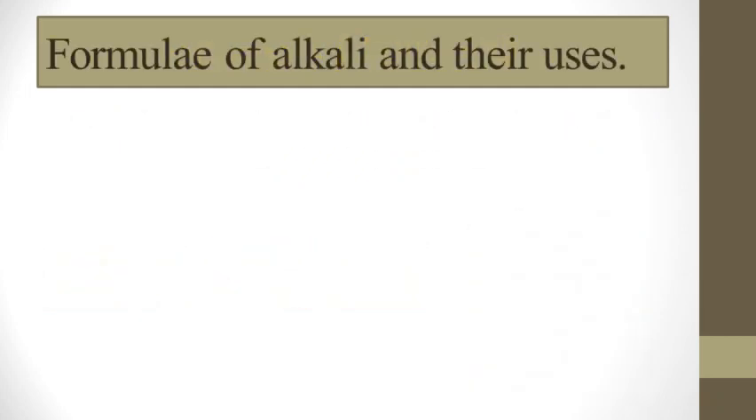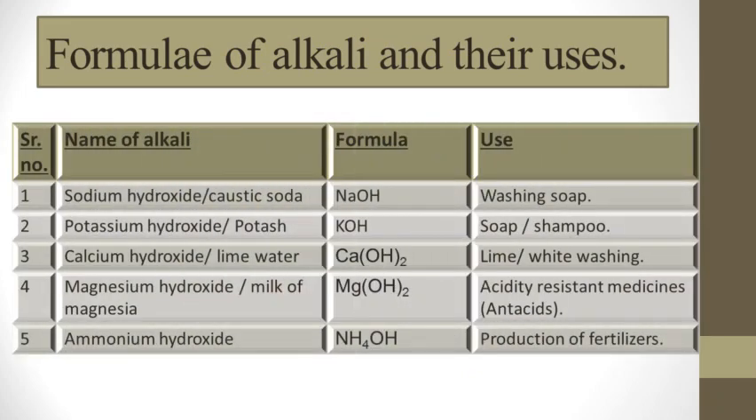Now the formulae of alkalis and their uses, let's see one by one. Here a table is given in your textbook, page number 87, in which the name of each alkali, its formula and uses are given. First is sodium hydroxide or caustic soda. Its formula is NaOH, and it is used in washing soap, that means to make soap. Next, potassium hydroxide, KOH or potash, used in soaps and shampoos.